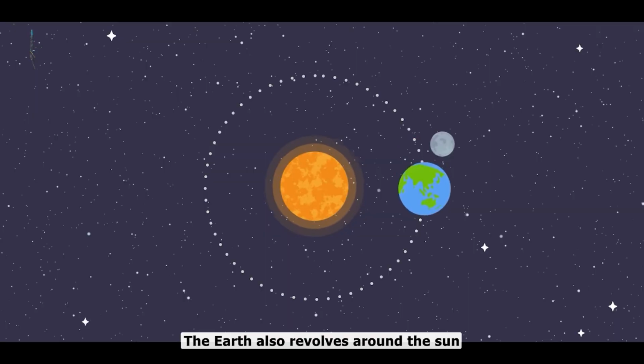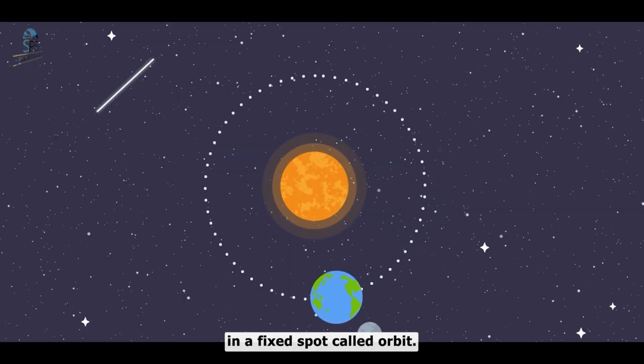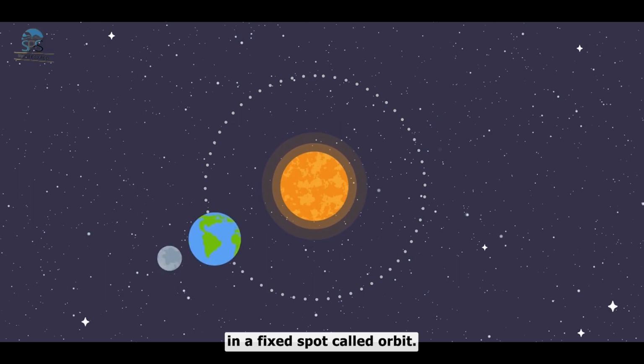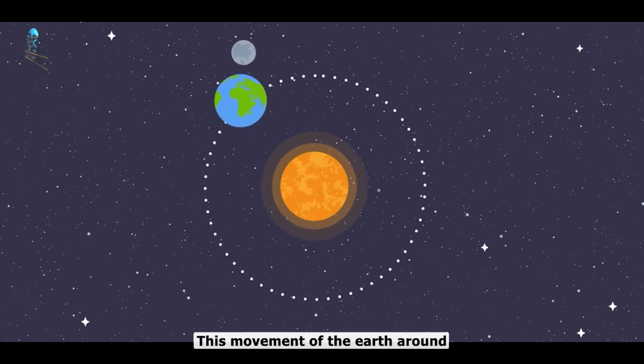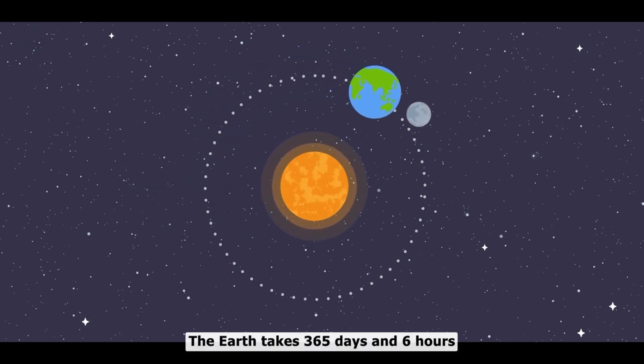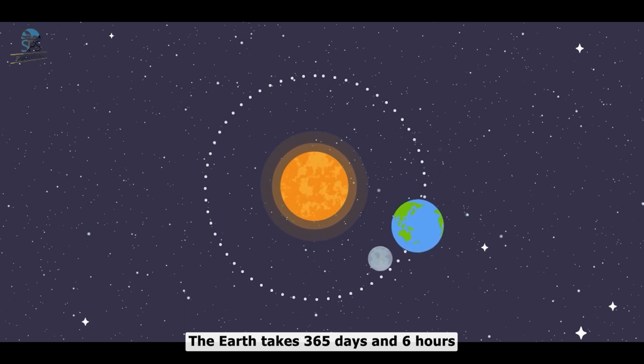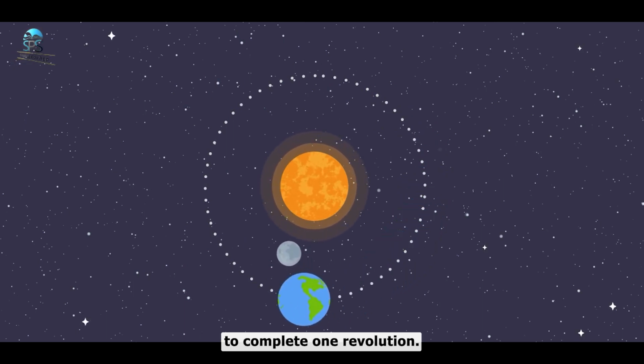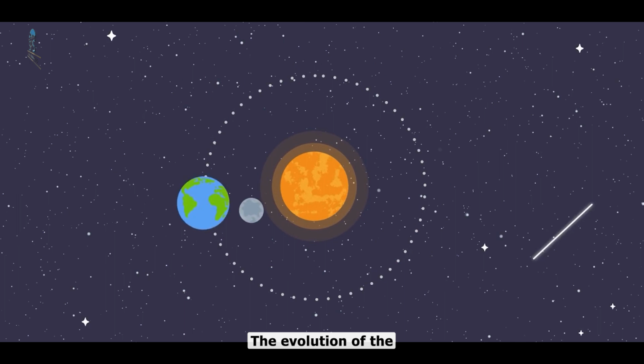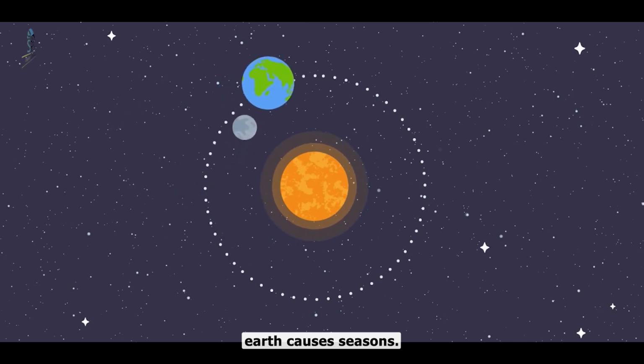Revolution. The Earth also revolves around the Sun in a fixed path called orbit. This movement of the Earth around the Sun is called revolution. The Earth takes 365 days and 6 hours to complete one revolution. The revolution of the Earth causes seasons.